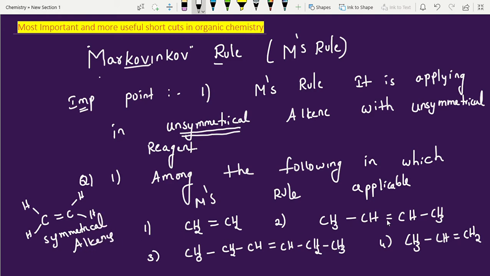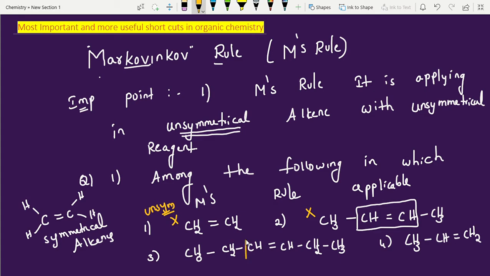Now look into this. This one is the same thing; this is your active site. Around this carbon, 1 hydrogen, 1 methyl group. Here also 1 hydrogen, 1 methyl group. Yes, this is also symmetrical. So in the symmetrical case it is not applicable. Only in the unsymmetrical case it is applicable. Here it is not applicable, here also not applicable.